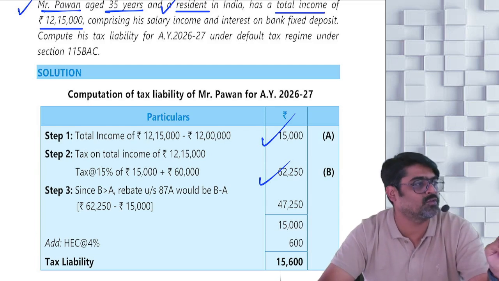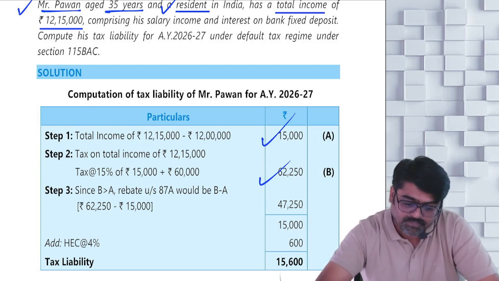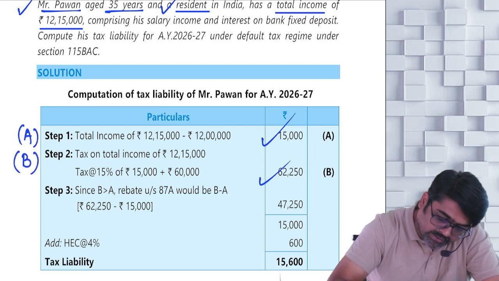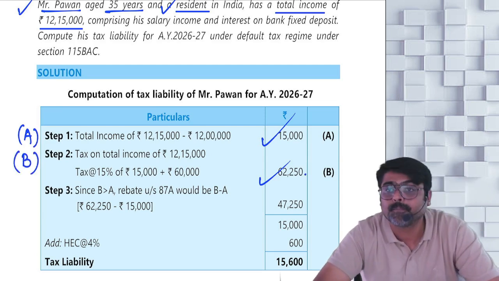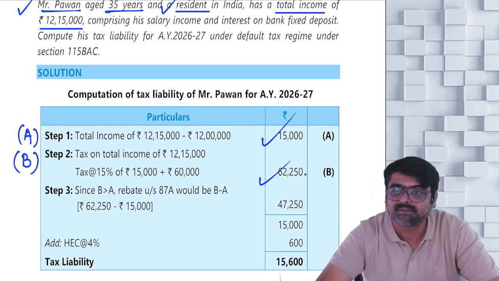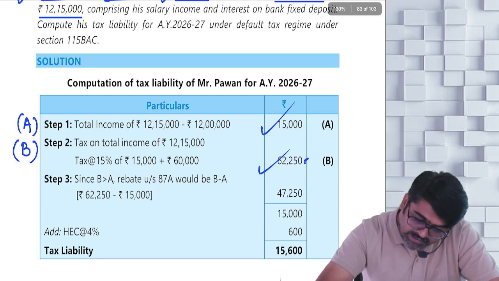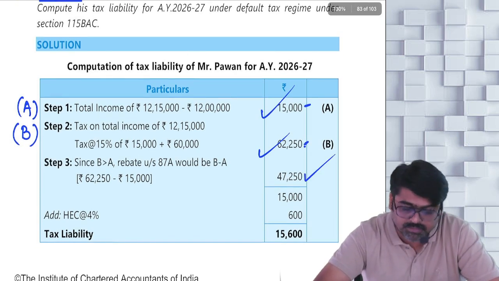2,250 plus 40,000 plus 20,000 will give you... So this is A, this is B. Tell me, B is more than A? B is more than A. Will you get rebate? How much? B minus A will be your rebate.